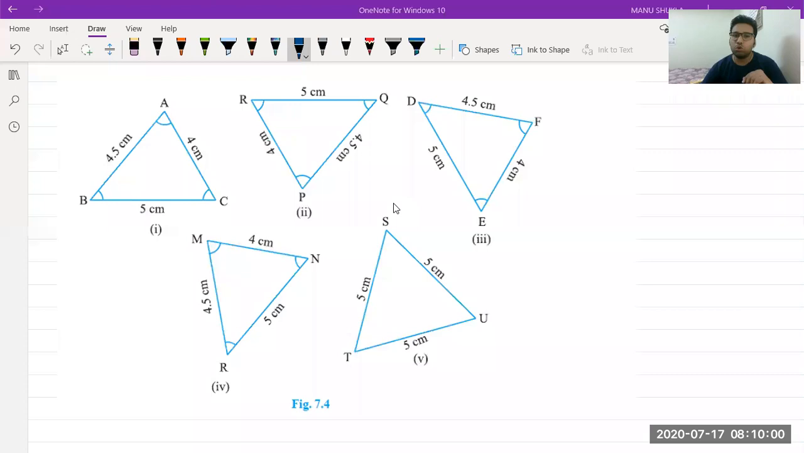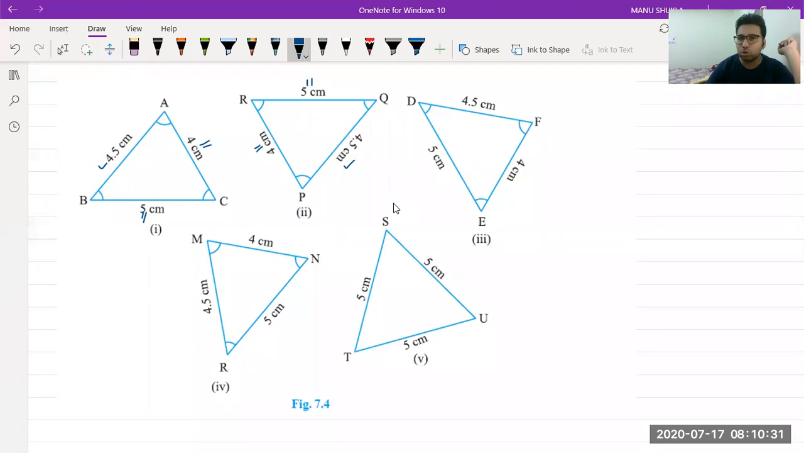Yes, 1 2 3 4 all are congruent because they just have rotated the triangle. It is still same size and shape. How we can check? This AB is same as PQ, both are 4.5. This AC is same as RP. This BC is same as RQ. So three sides are equal, hence these two are congruent. Only they have changed the orientation.